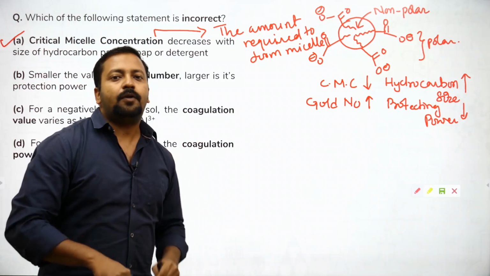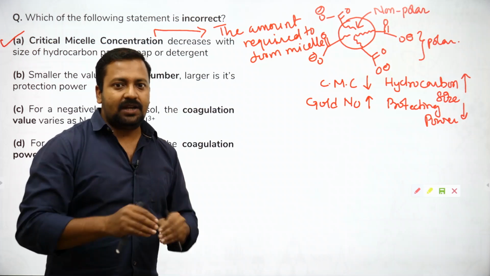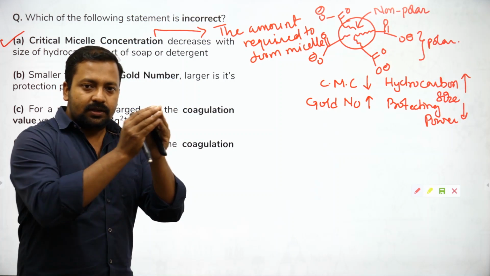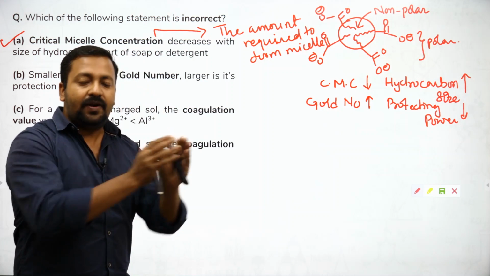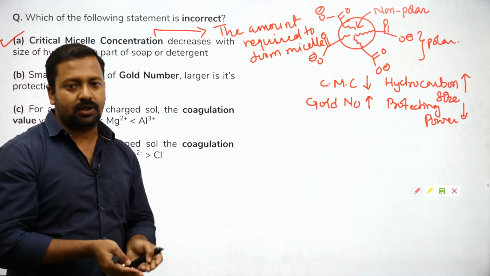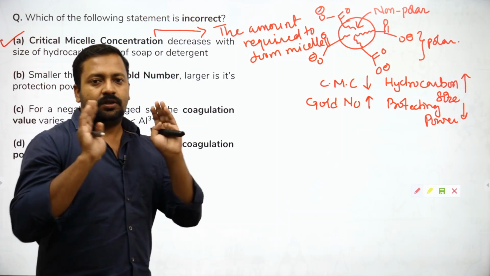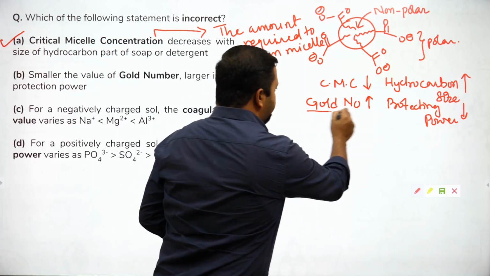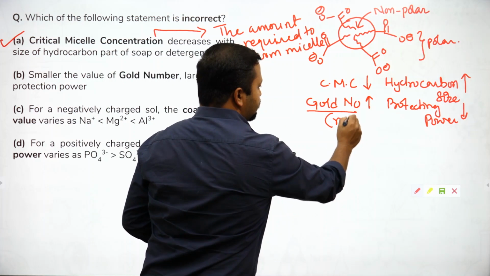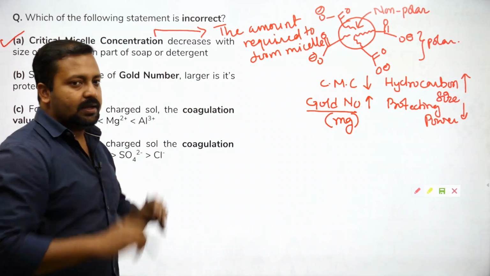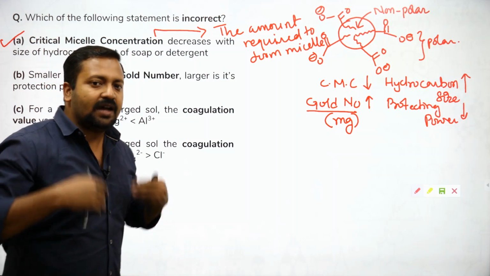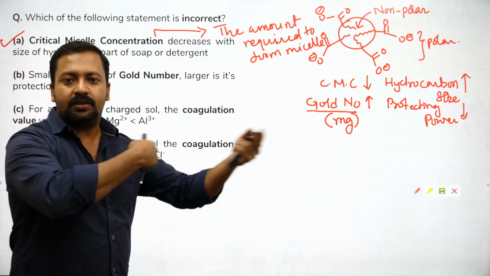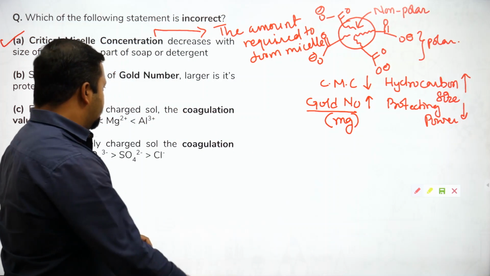So to prevent it from precipitating, precipitation is like the sniper killing that guy. So precipitation is separation. If I have to prevent that separation, I have to surround it by some substance so that it becomes protected, it is safe. Gold number is measured in terms of milligrams. Okay, so if gold number increases, protecting power decreases, क्योंकि ज़्यादा substance डालना पड़ रहा है मुझे protect करने के लिए. Okay, so remember that James Bond and the other people example, other security guard example.